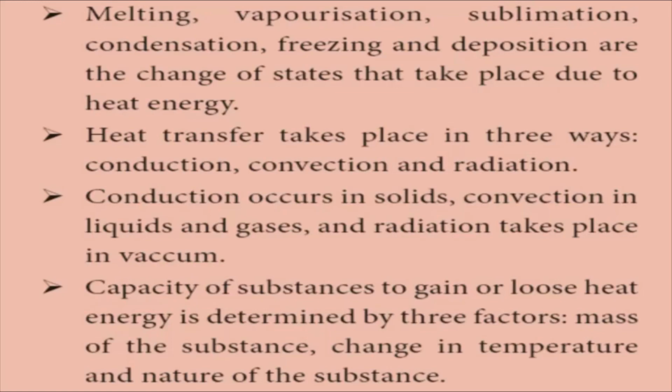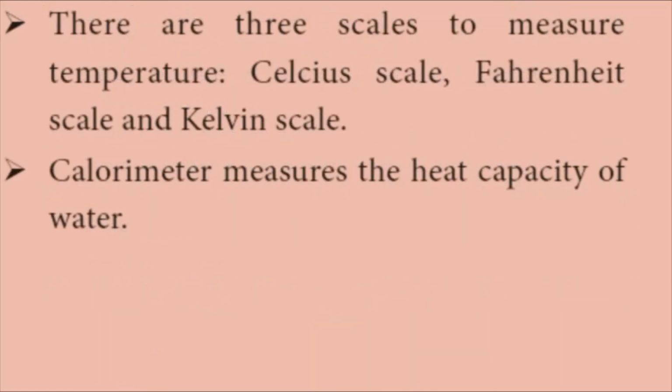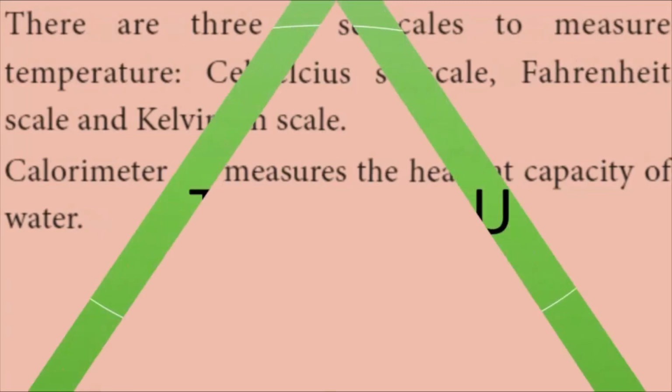The capacity of a substance to gain or lose heat energy is determined by three factors: mass of the substance, change in the temperature, and nature of the substance. There are three scales to measure temperature: Celsius scale, Fahrenheit scale, and Kelvin scale. A calorimeter measures the heat capacity of water.